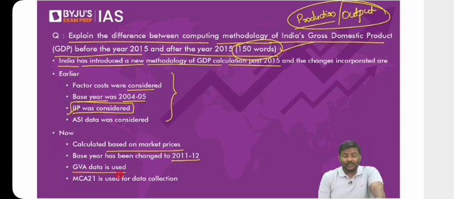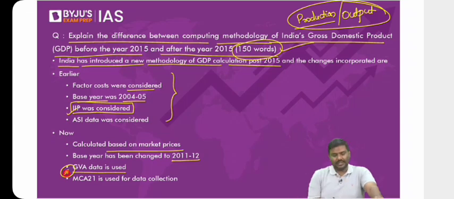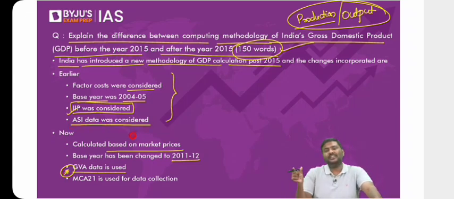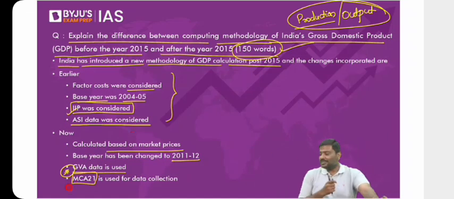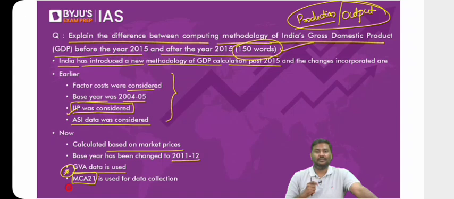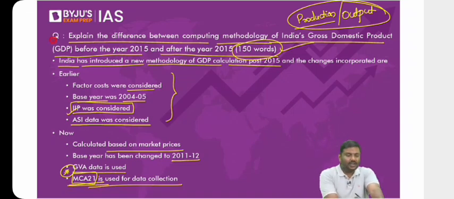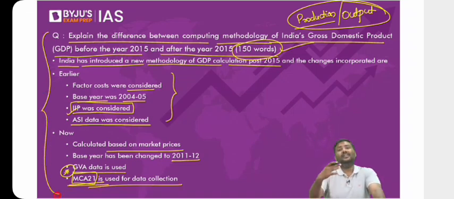We basically use the concept of GVA, gross value addition. And GVA we have discussed, how GVA is calculated, etc. And finally, earlier production data was collected through a survey referred to as ASI. Do you remember the long form of ASI? Annual Survey of Industries. Now we have introduced the new system, MCA 21, Ministry of Corporate Affairs 21. So this is the approach that you're supposed to follow regarding the question that has been asked in Mains.